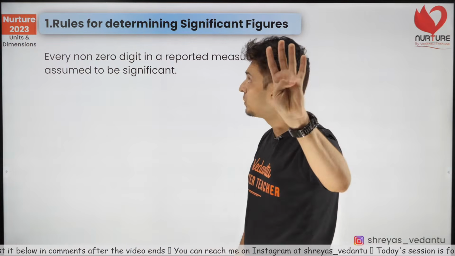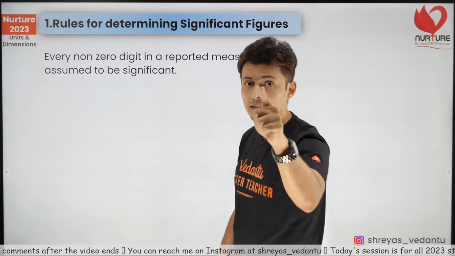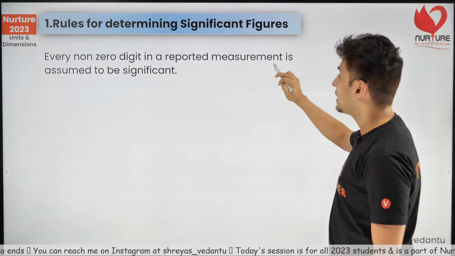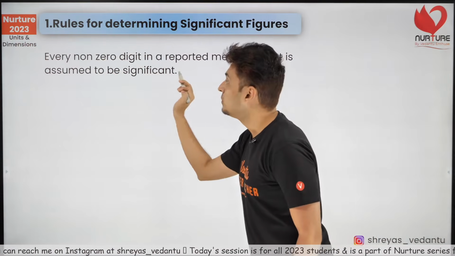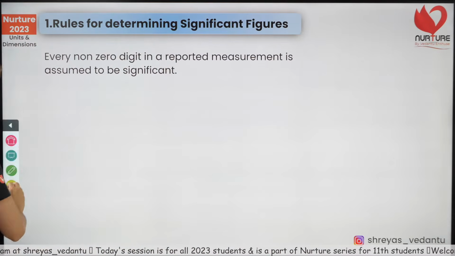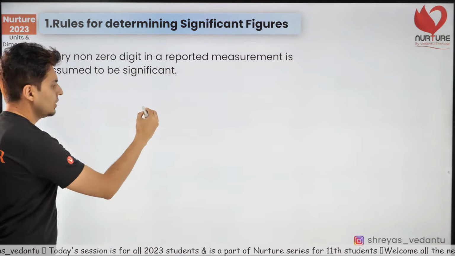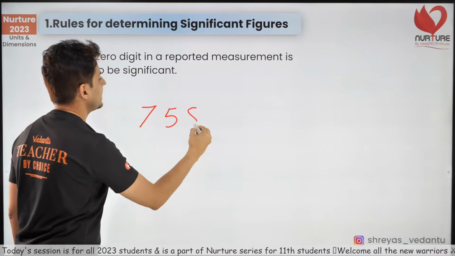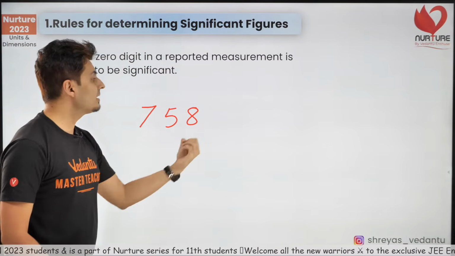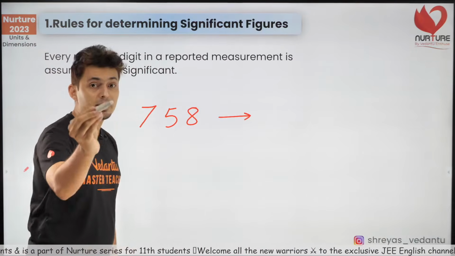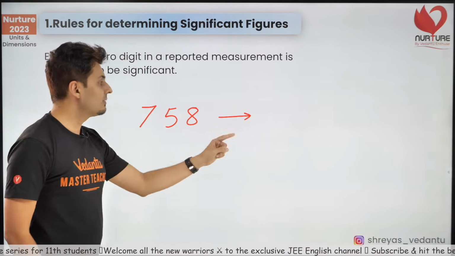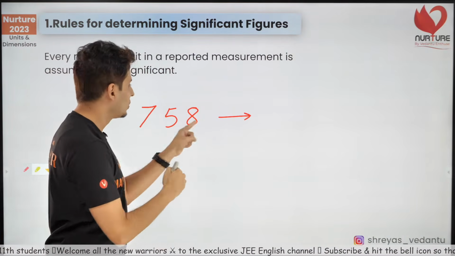Yes, there are 4 rules that I'm going to give you. First rule, write it down. Every non-zero digit in a reported measurement is assumed to be significant. Every non-zero digit. Example, say I have 758. How many non-zero digits are there? 3. How many significant digits are there? Come on, answer in the chat box. Think about it. How many significant digits are there in this? 1, 2, 3. So 3.